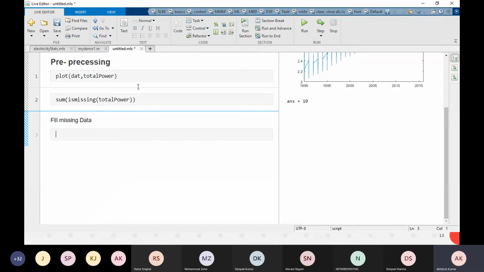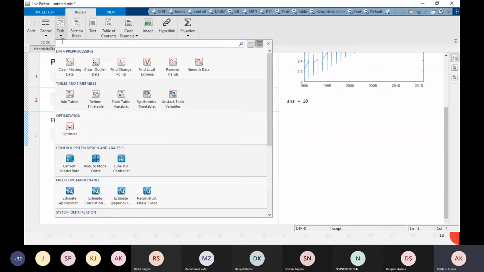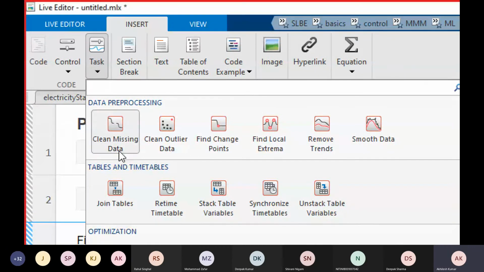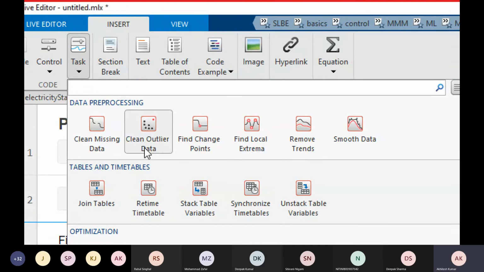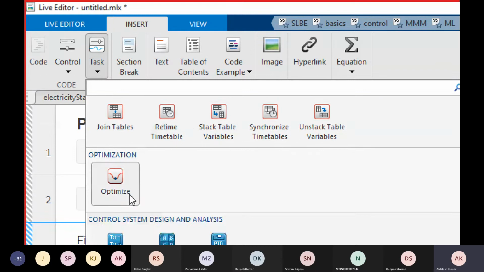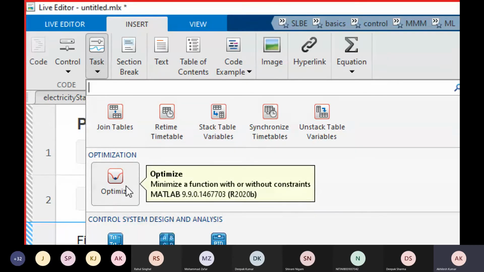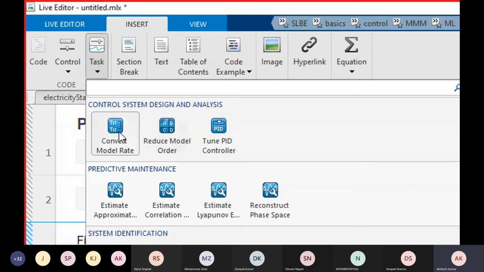So what we can do here, just go here, click on Insert, which you see here, Insert and Task. In Insert and Task, you see that we have different kinds of tasks available, like clean missing data, clean outlier, find change points, find local extrema, remove trend, smooth data. If you are working on tables, some table pre-processing tasks are given. If you are working on optimization, which you are going to see after this session, or on control systems, templates are already available also.